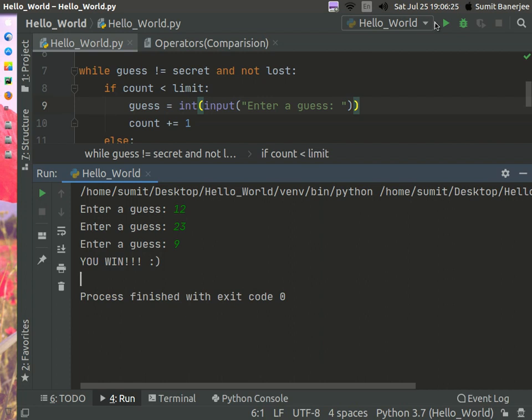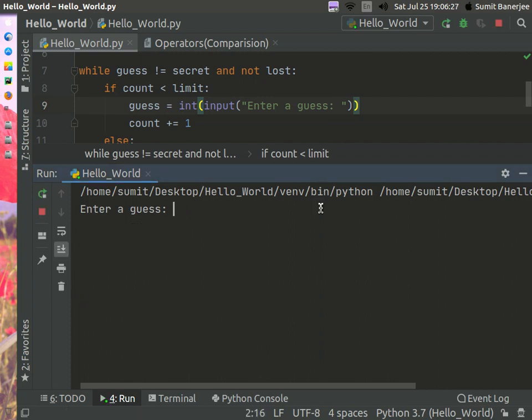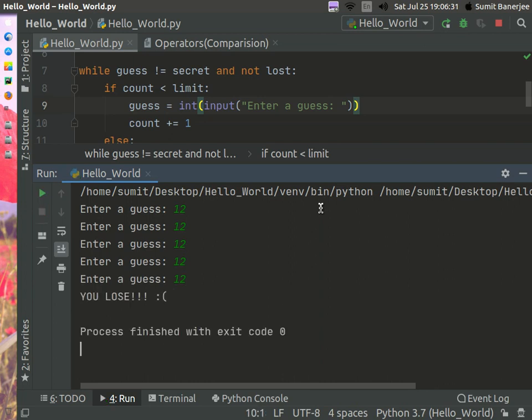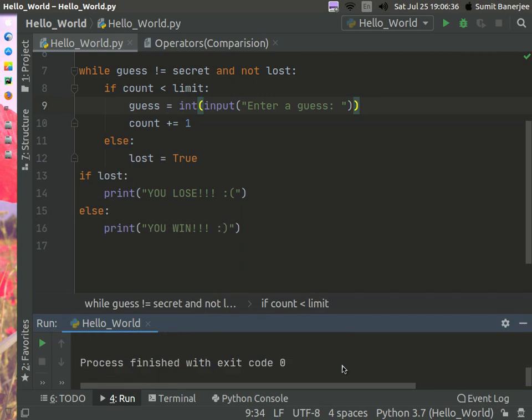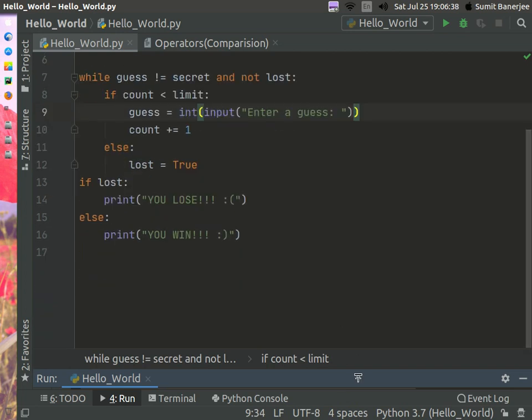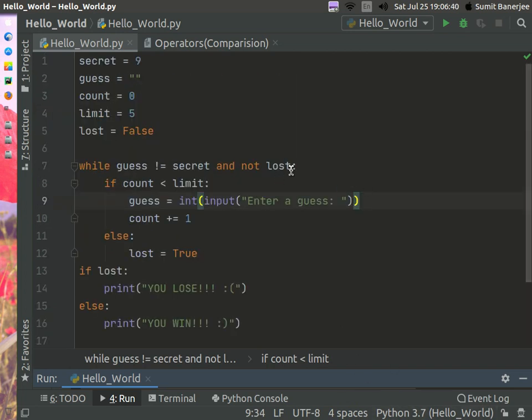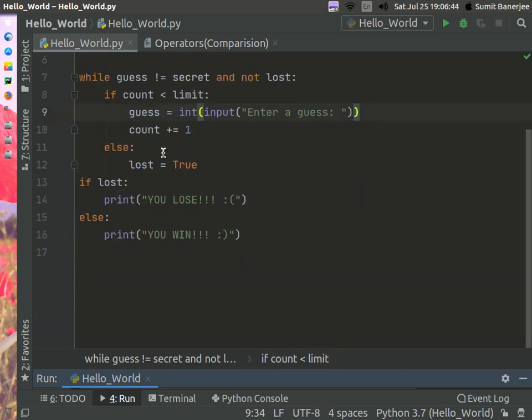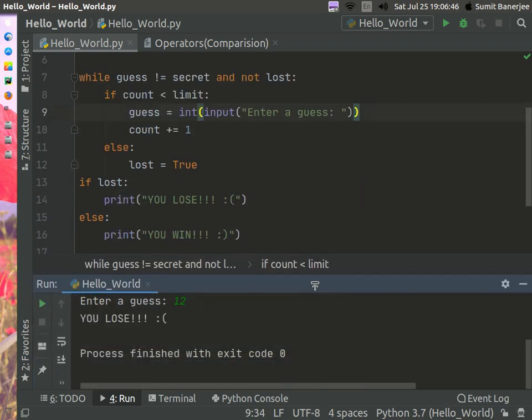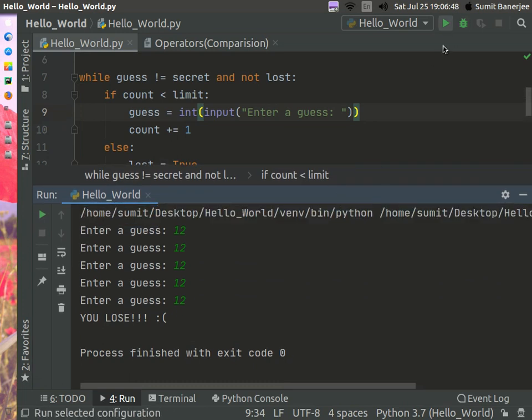Let me run the program once again, and now I'll lose. It is saying you lose. So the program is working, and that's it for this tutorial. You have just learned to make a wonderful guessing game.